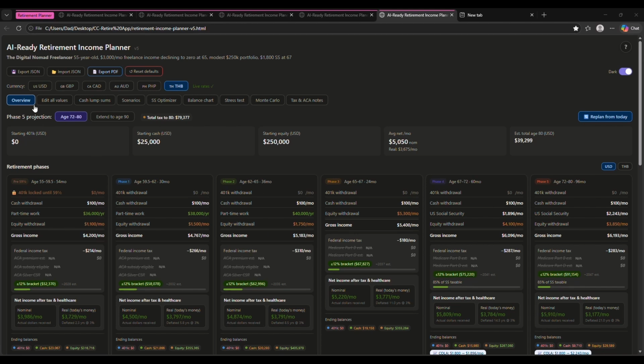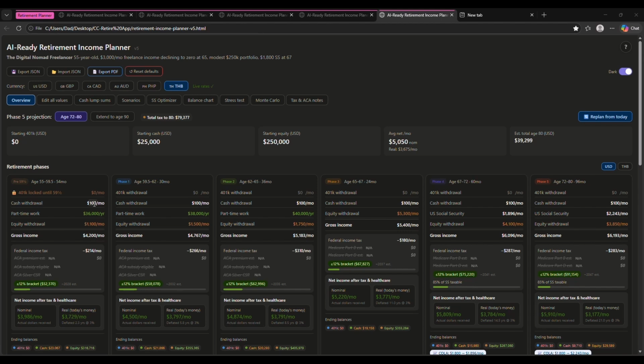But in this scenario, we don't have a 401k. We have a little bit of cash. And so what we've done is we've tried to blend the different income streams.